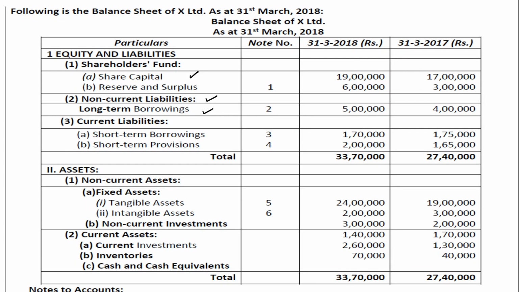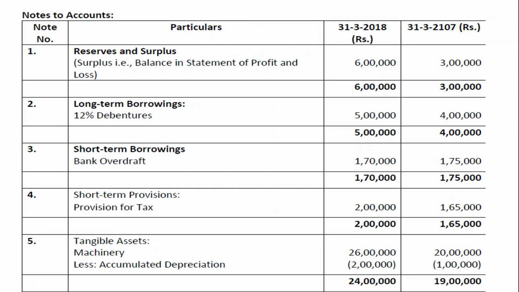Now going forward, next we have to look at reserves and surplus. That is a part we are going to use in the operating activity. Nothing as such here. The long-term borrowing, there is a change from 4 lakh to 5 lakh. Let us see what that is related to. Note number 2 is the long-term borrowing, which is actually 12% debentures. So the company has borrowed by issuing debentures, and that has increased from 4 lakh to 5 lakh.